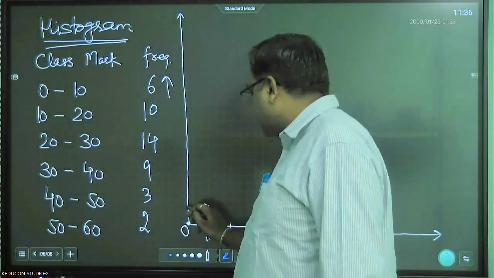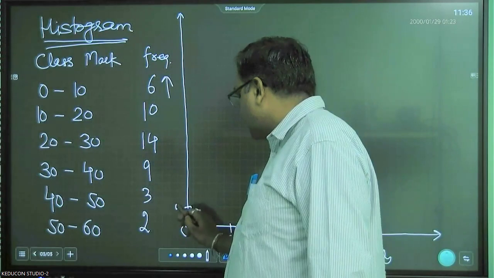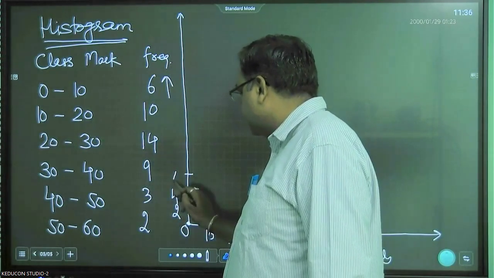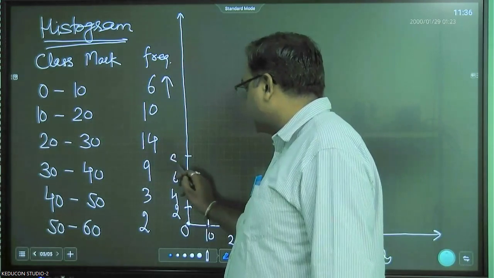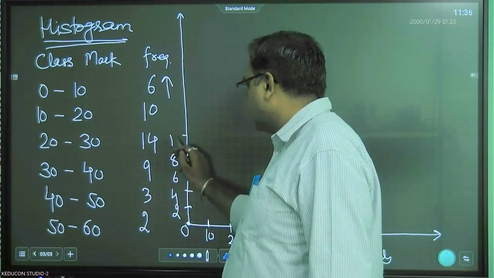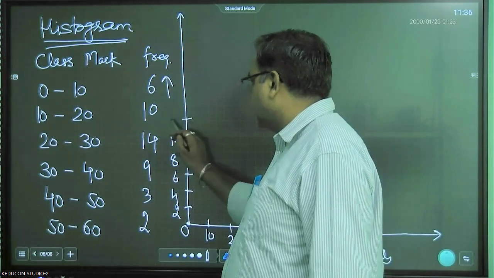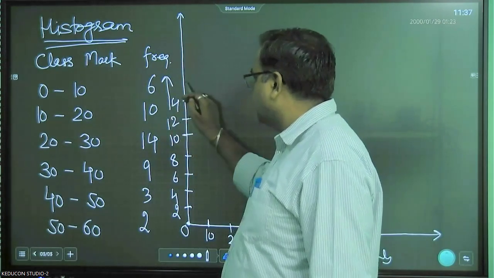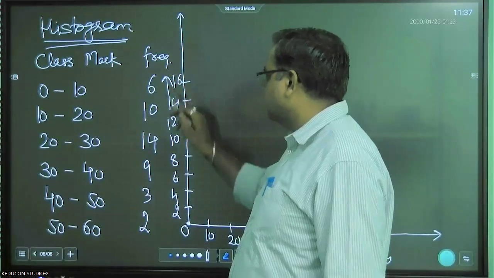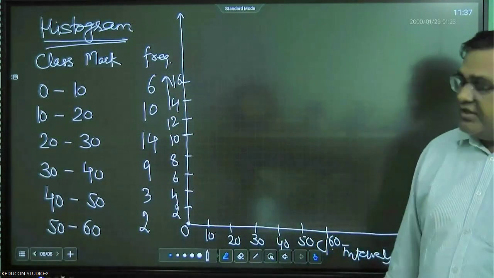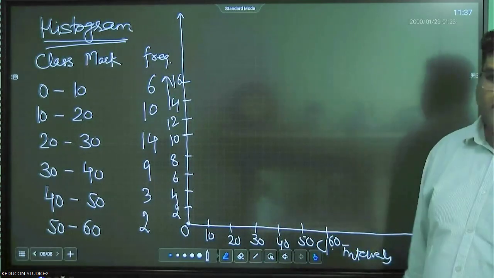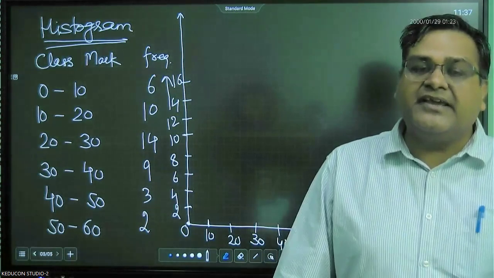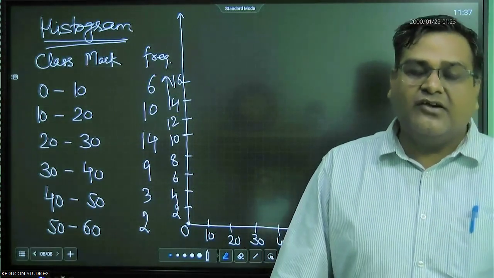So we take the interval as 2, 4, 6, 12, 14, that is 60. Right? So the height of the graph or length of the rectangle will be equal to the frequency of the class interval.